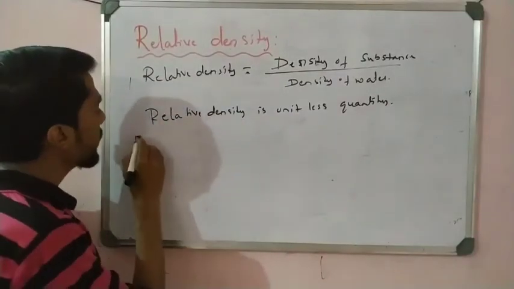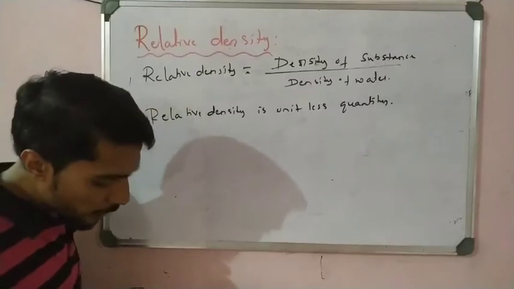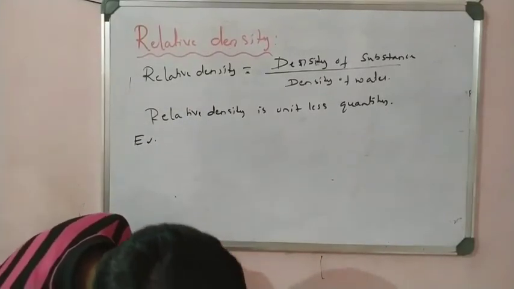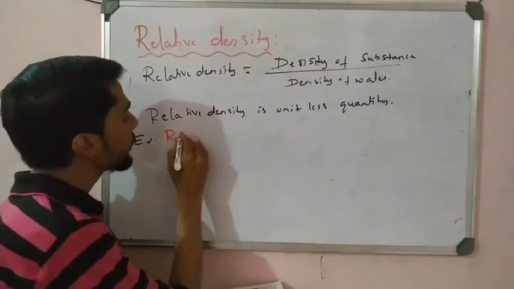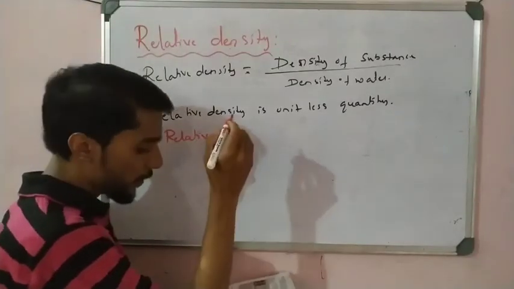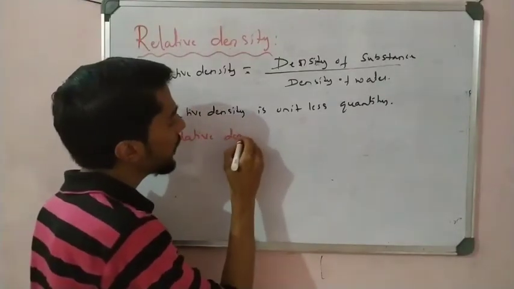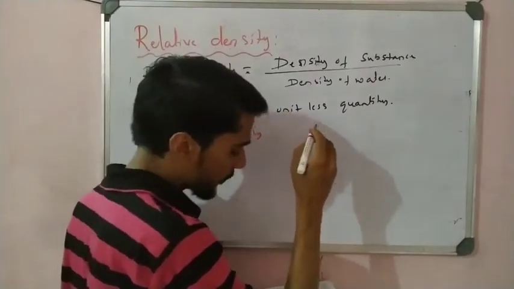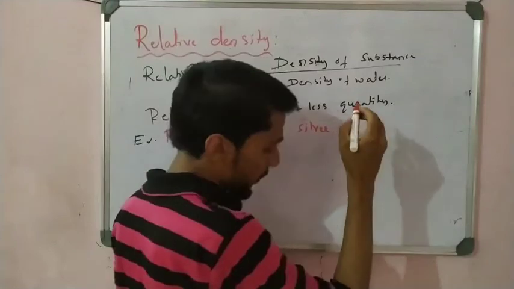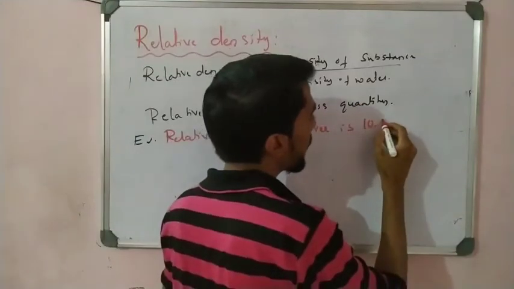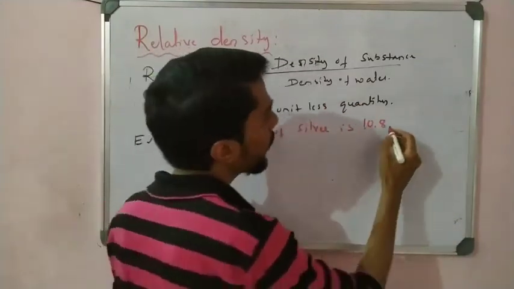So now take one example about relative density. See here, I can write one example. The relative density of silver is 10.8, because no unit is there.